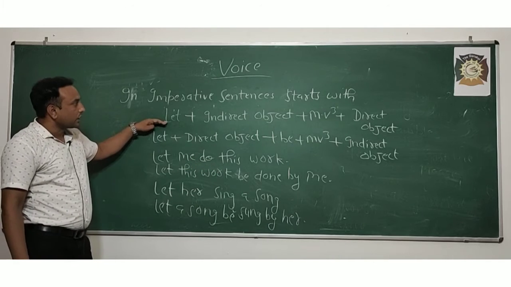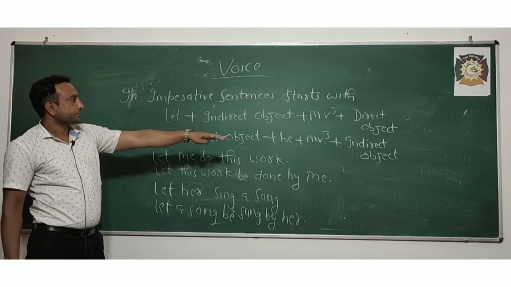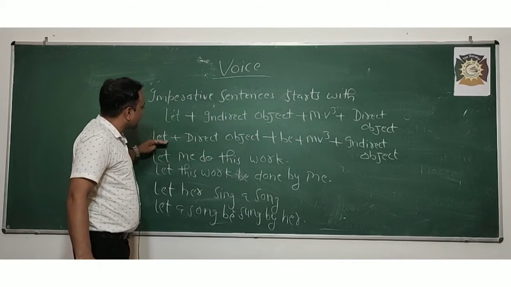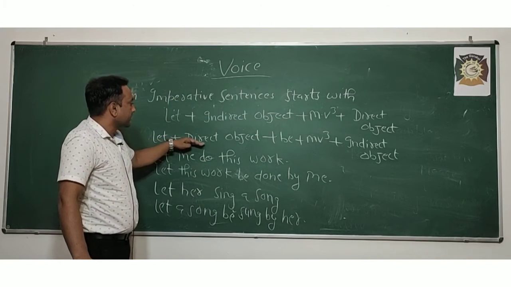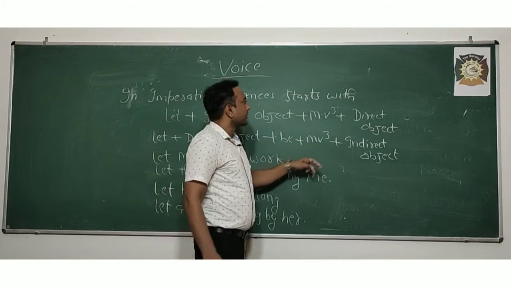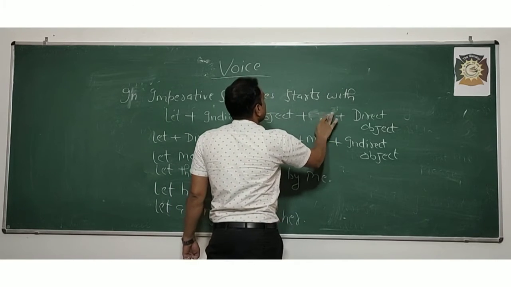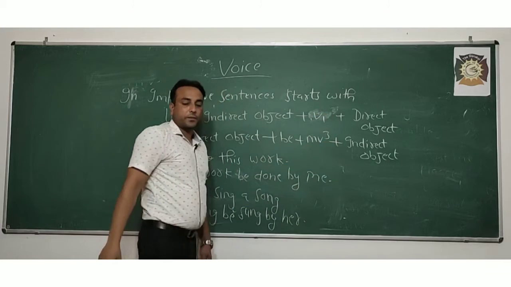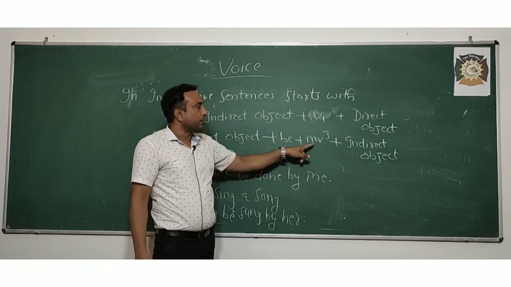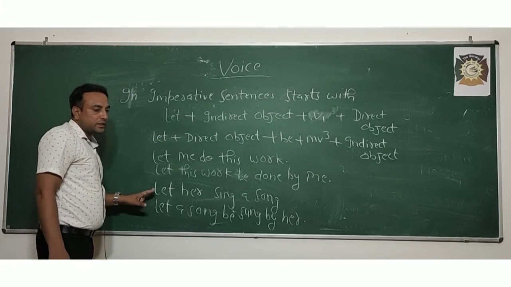If a sentence starts with let plus indirect object plus first form of the verb plus direct object, then you will change it on the pattern let plus direct object plus be plus the third form of the verb. Here it is V1, the first form, not the third form; sorry, I wrote that by mistake. In active voice you will find the first form, and in passive voice, the sentences that begin with let you will change with this pattern.